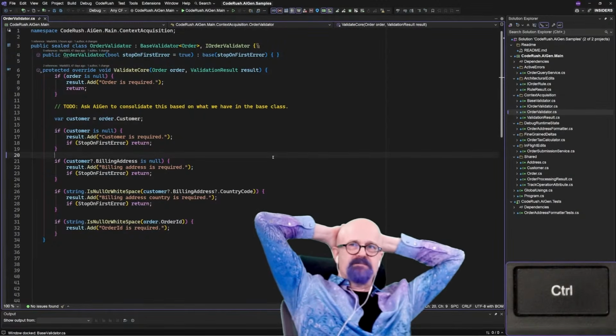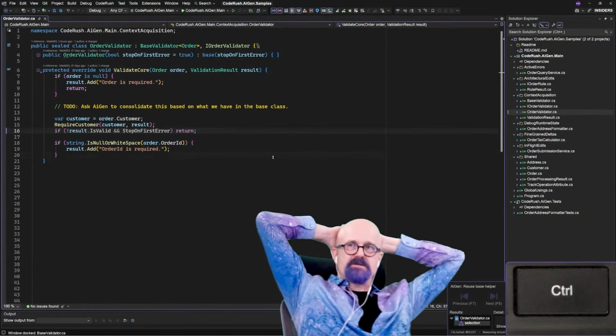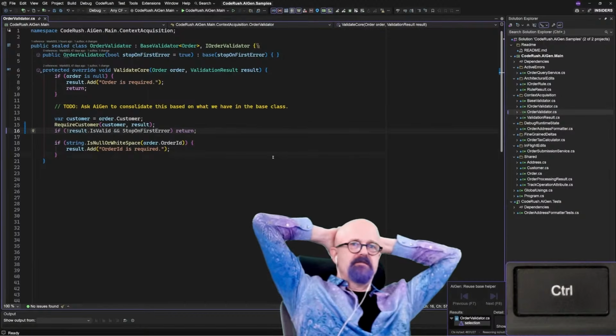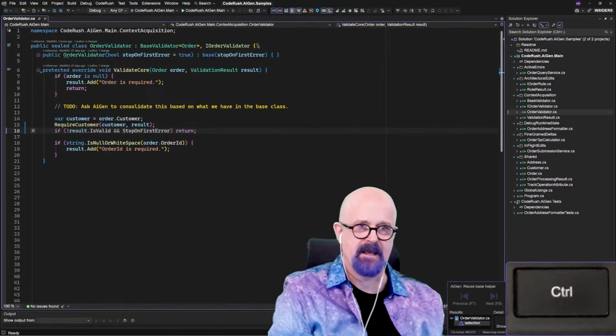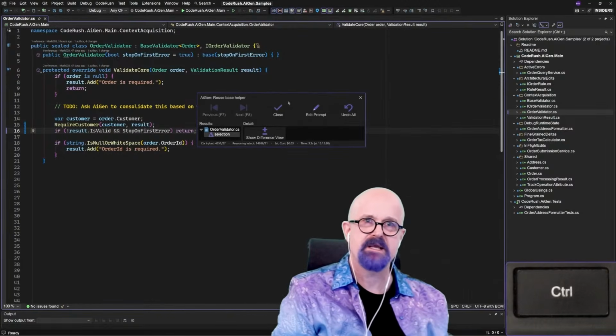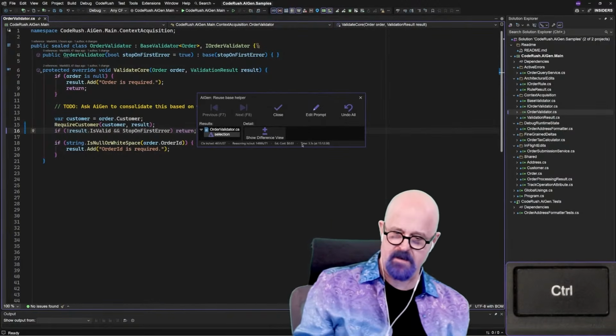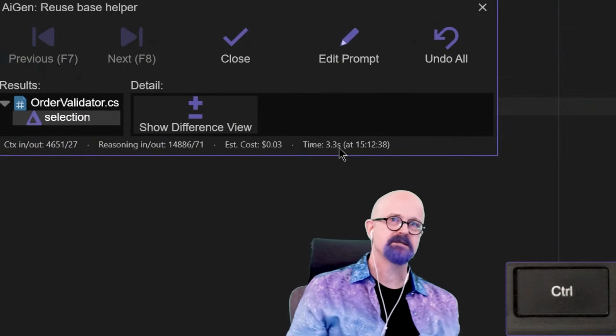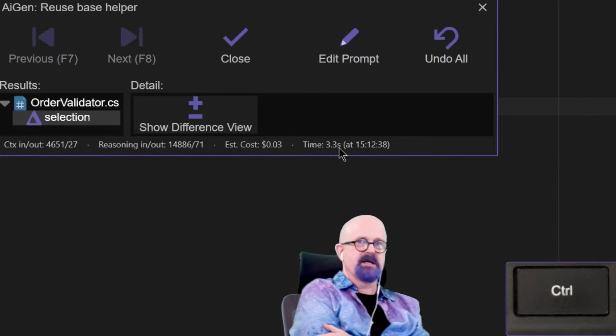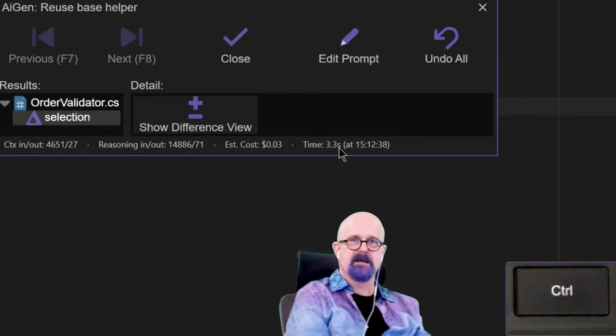So there's a quick context pass that happens. It goes out to the reasoning response, and then it comes back with the result. And that's it. In terms of speed, we can come in here and look at the navigator. Total time round trip from the time I finished talking to the time the code was changed is 3.3 seconds.